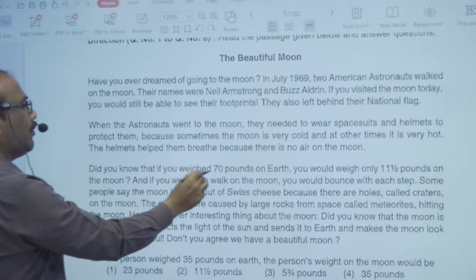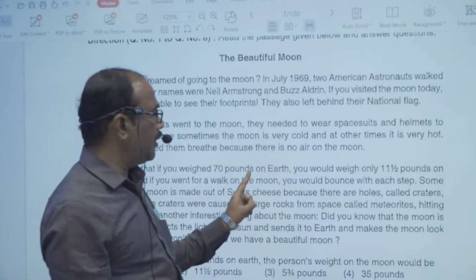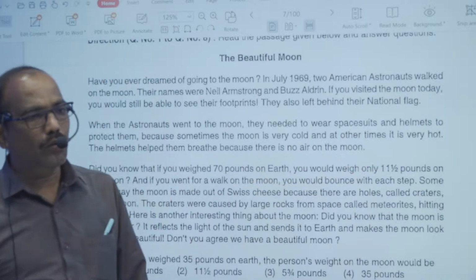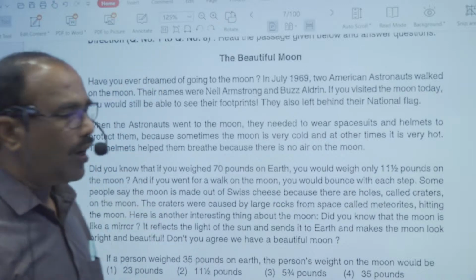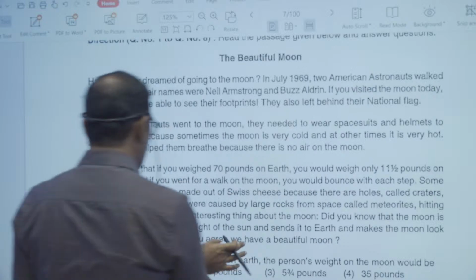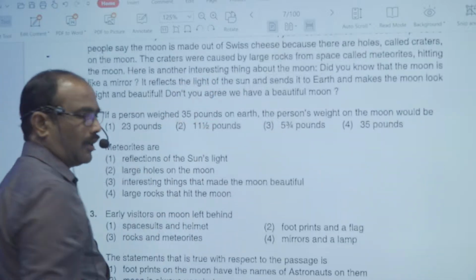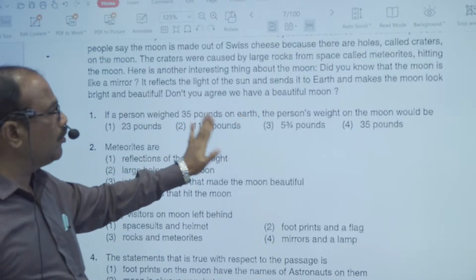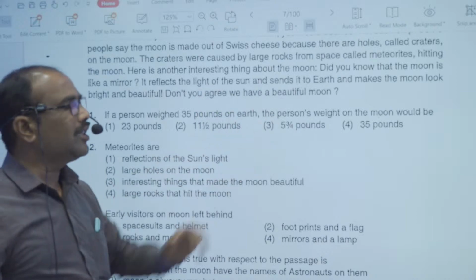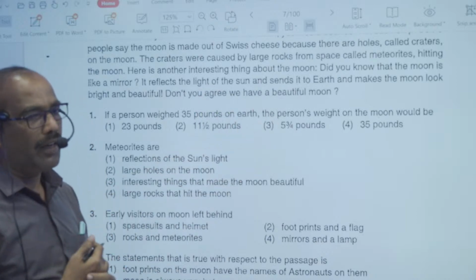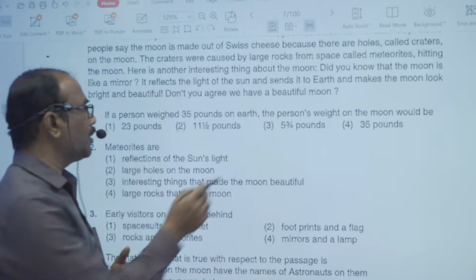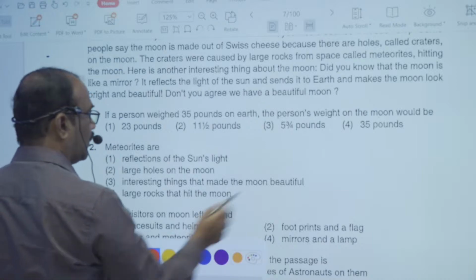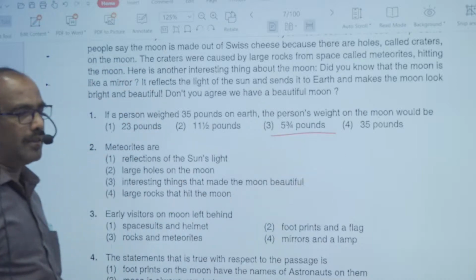Did you know that if you weighed 70 pounds on earth, you would weigh only 11.5 pounds. You would weigh just 11.5 pounds, and that's why now the question is 35 pounds. They are asking, if you weigh 35 pounds on earth, your weight on the moon would be half of that 11.5. And then the right answer will be 5 by 3/4. 5 by 3/4 pounds is the right answer.